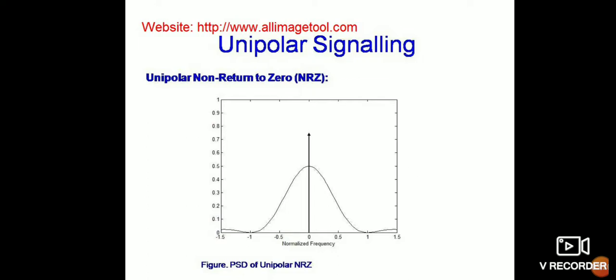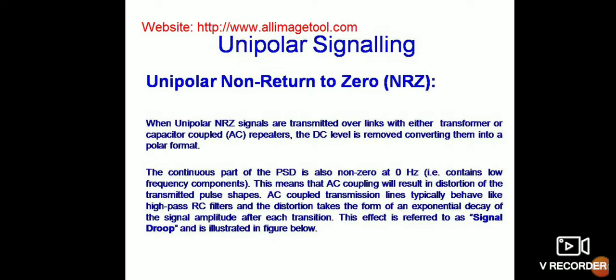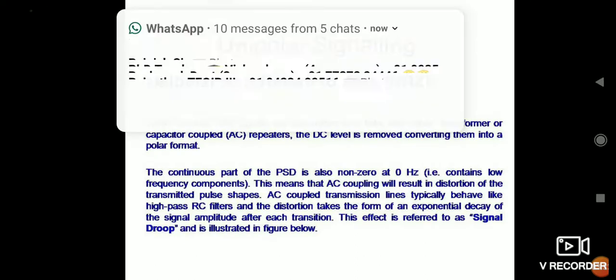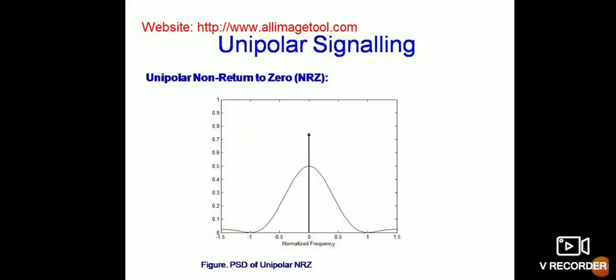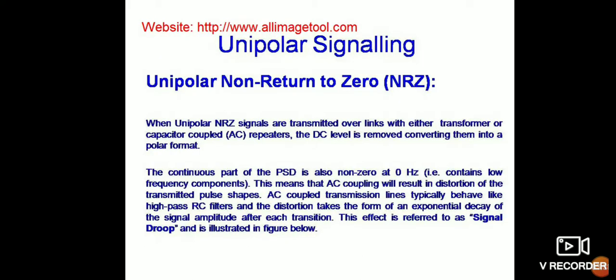Unipolar signaling, unipolar non-return to zero NRZ. The PSD of unipolar NRZ is given against normalized frequency. When unipolar NRZ signals are transmitted over a link with either transformers or capacitively coupled AC repeaters, the DC level is removed, converting them into a polar format. The continuous part of the PSD is also non-zero at 0 Hz, containing low frequency components. This AC coupling will result in distortion of the transmission.